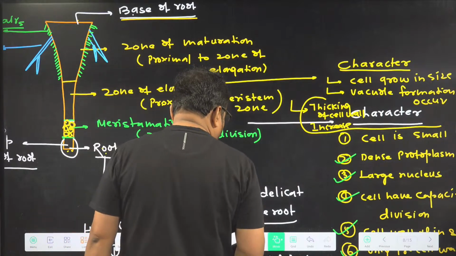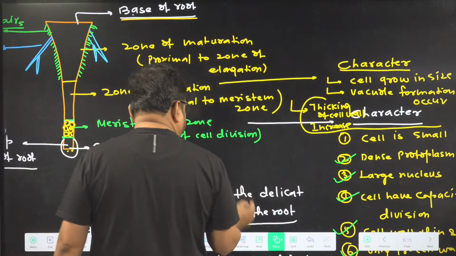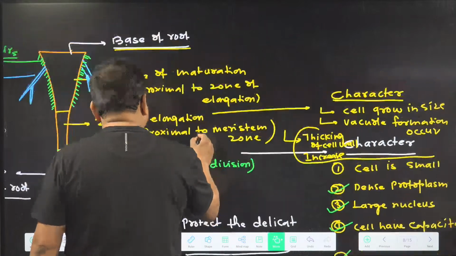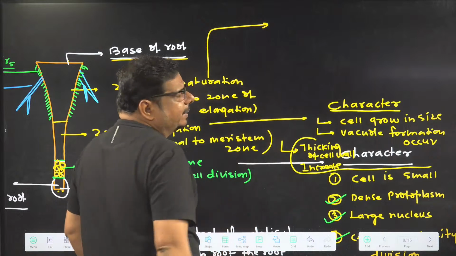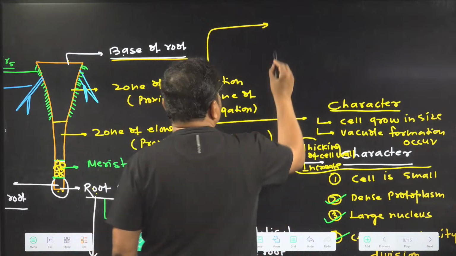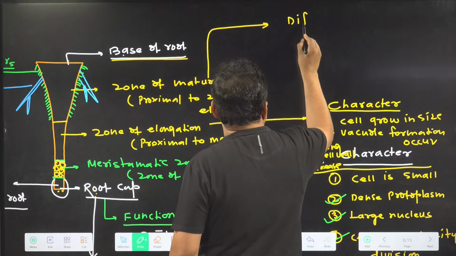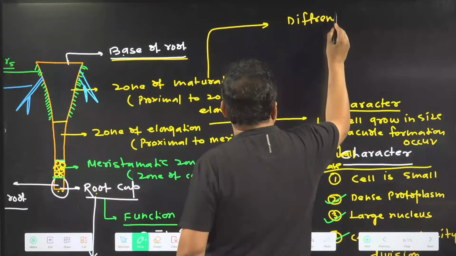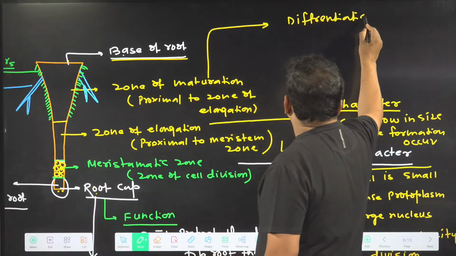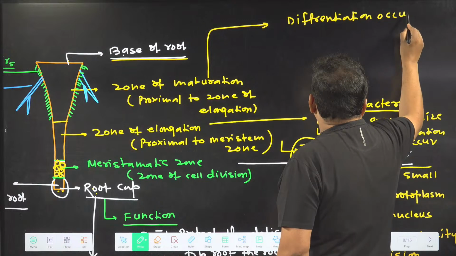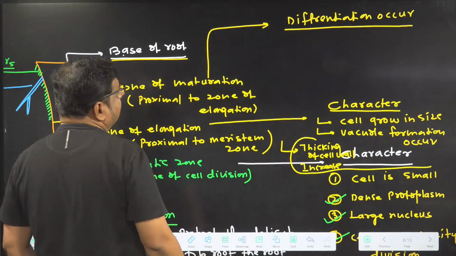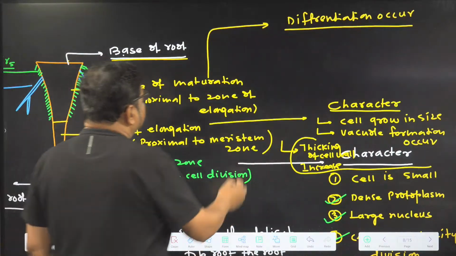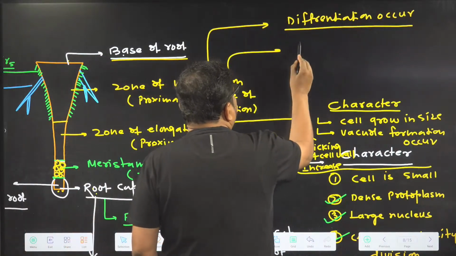Now the last, we are going to talk about the zone of maturation. What happened in the zone of maturation? Differentiation occurs. Differentiation means structural and functional specialization occurs.